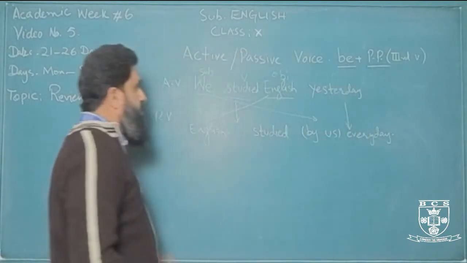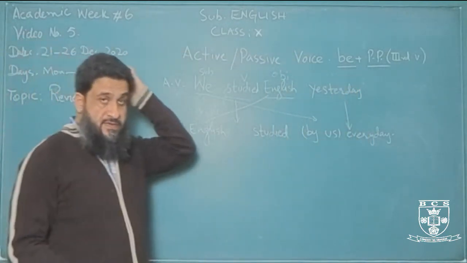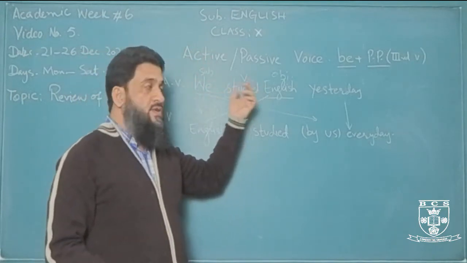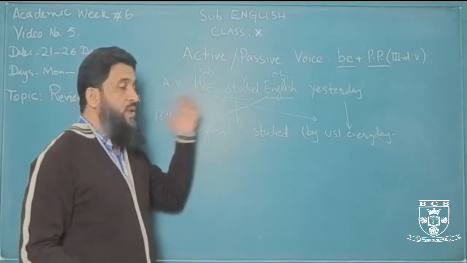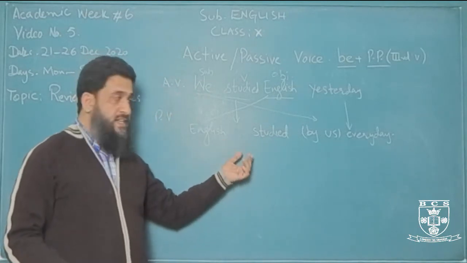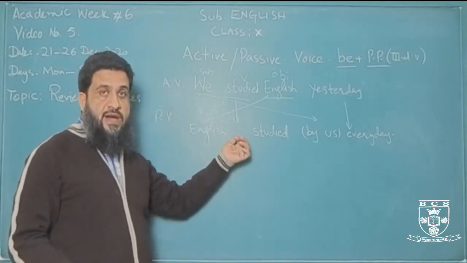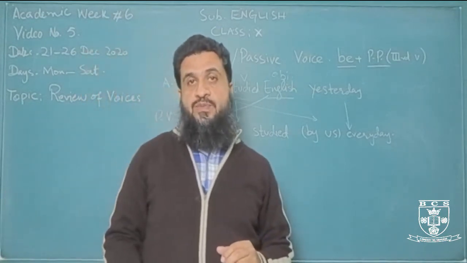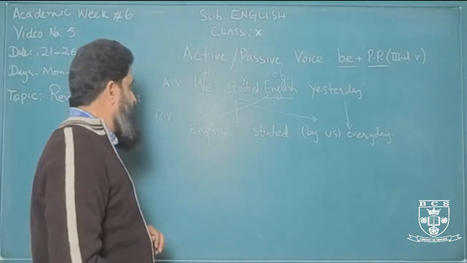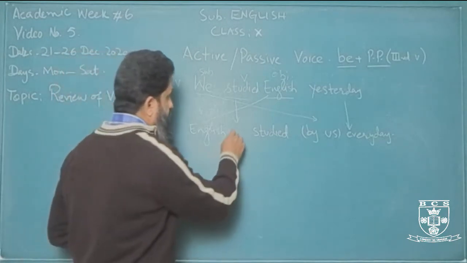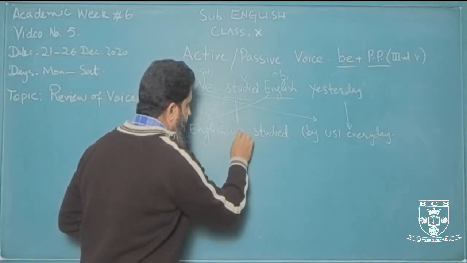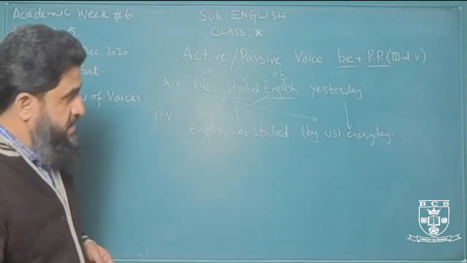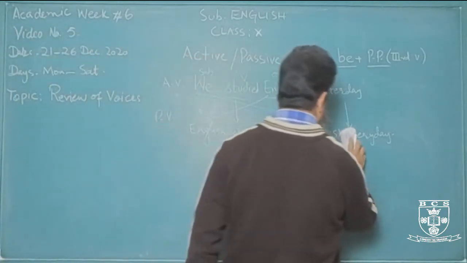Okay, now the tense has changed. Here we have past simple. So if there is past simple, we know the passive will change. Instead of is or am or are, we'll use either was or were with the past participle. So English is singular, so we'll pick singular, was. English was studied by us yesterday.